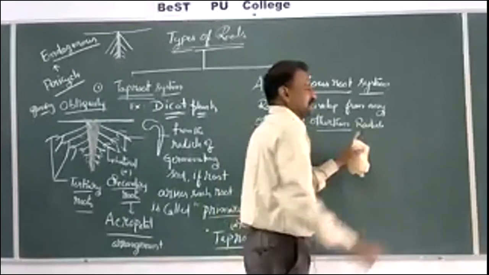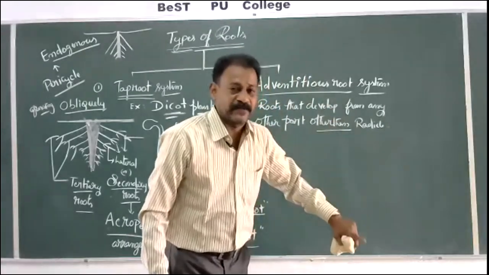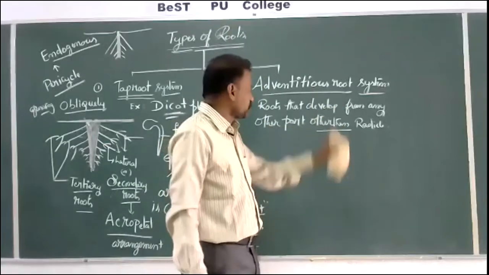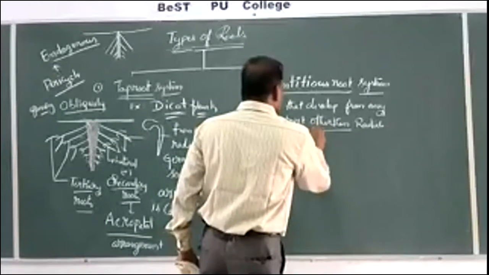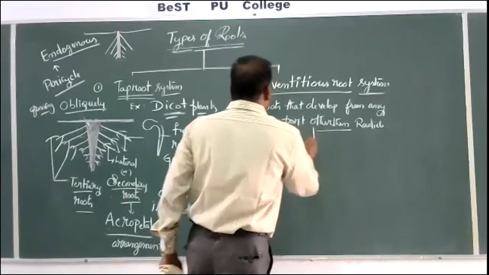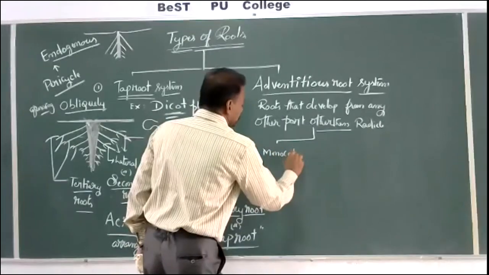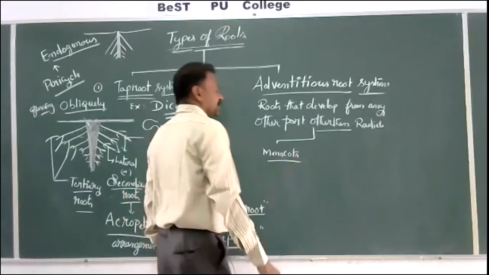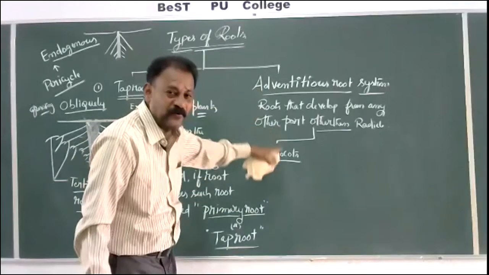So if the radicle is not involved and roots are developed, such roots are called adventitious roots. Generally, these adventitious roots are found in monocots.